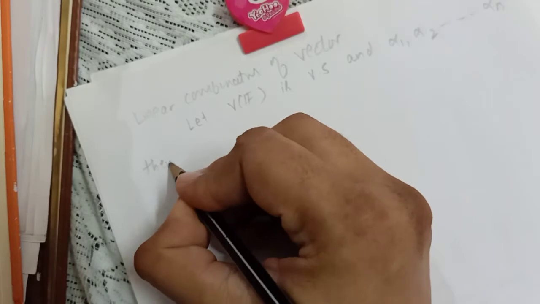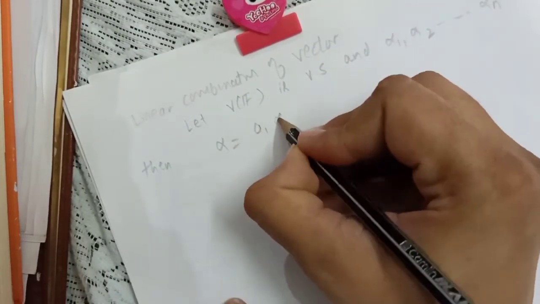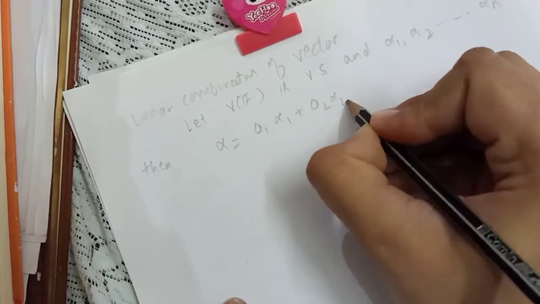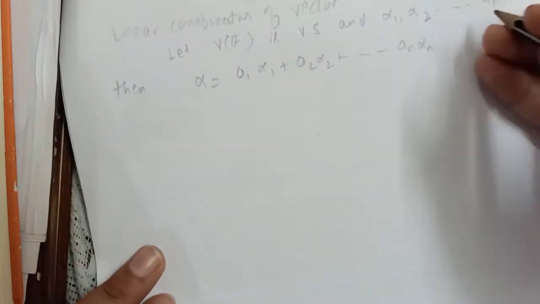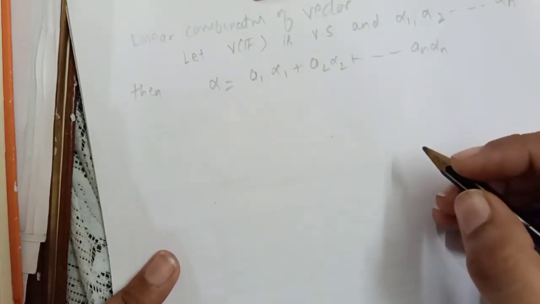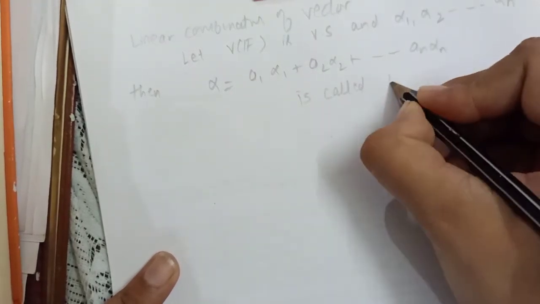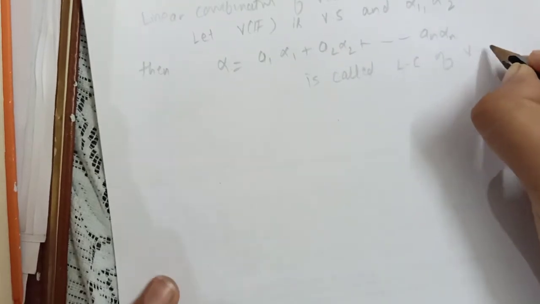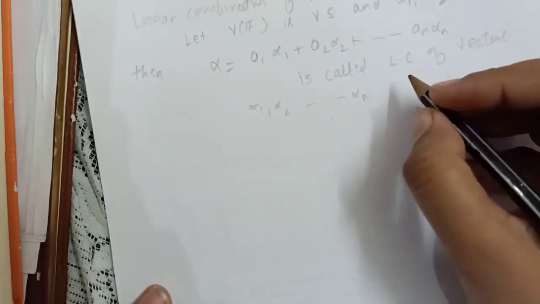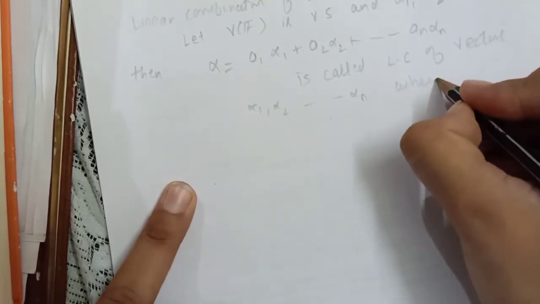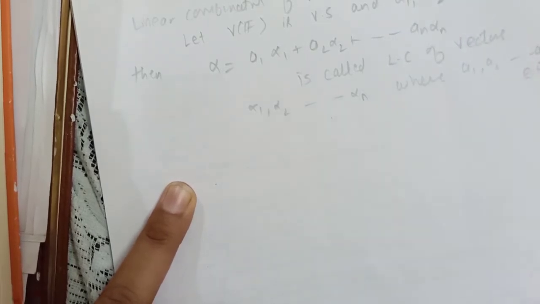Then a1 alpha 1 plus a2 alpha 2 up to an alpha n is called a linear combination of vectors alpha 1, alpha 2, alpha n, where a1, a2, an are elements from the field.